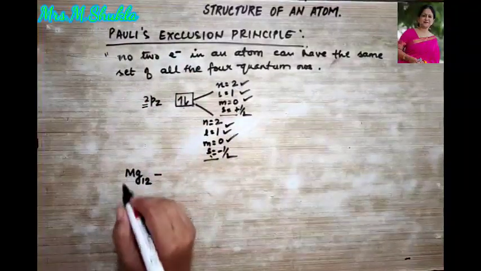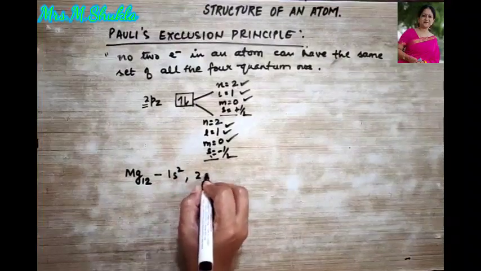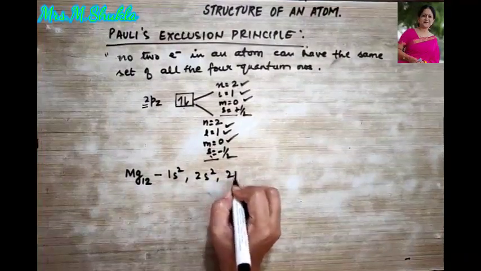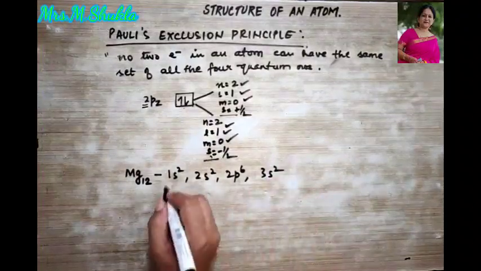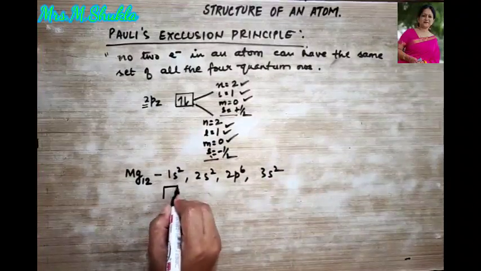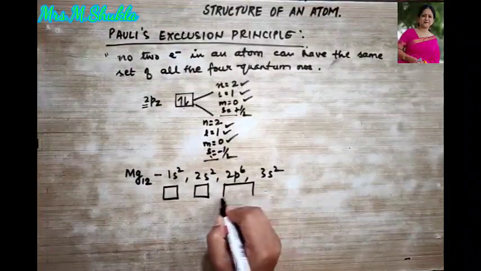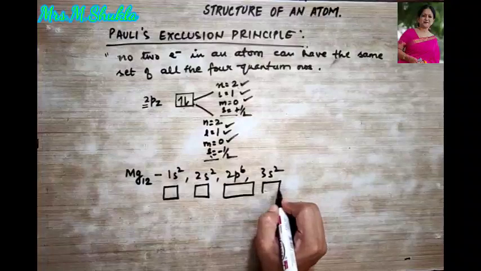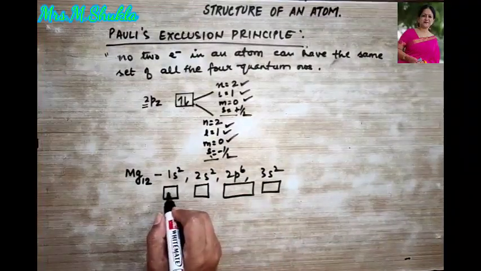So when we configure this, we get 1s2, 2s2, 2p6, 3s2. So let us look at the orbitals. This is 1s2, this is 2s, this is 2p, and this is 3s. Now 2p, okay, let's come over here.